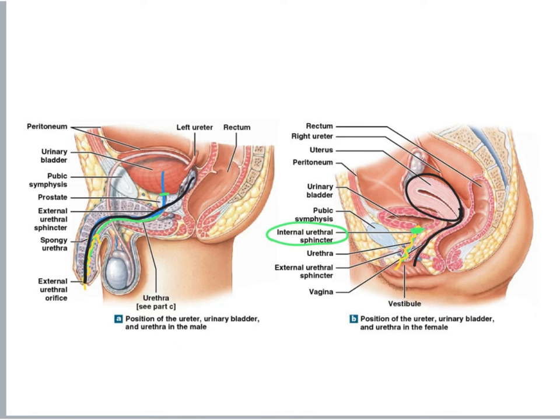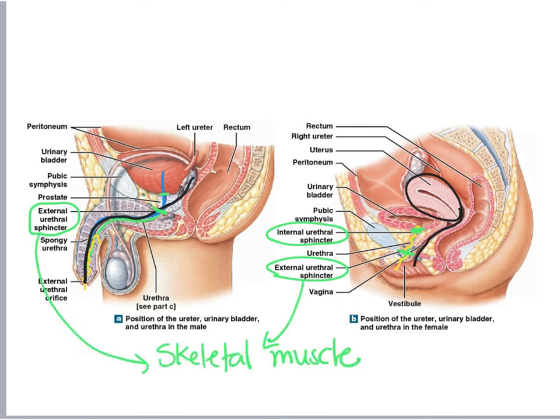And then a little further down, the urethra passes through the external urethral sphincter. And then it keeps traveling until it reaches the external urethral orifice, which leads to the exterior of the body. The external urethral sphincter is made of skeletal muscle fibers, so we do have control over it. The detrusor muscle is smooth muscle fibers. We do not consciously control the contraction of our urinary bladder. And also made from smooth muscle fibers is the internal urethral sphincter.